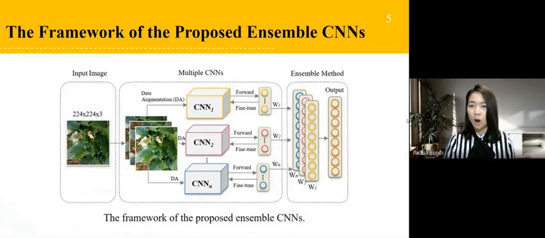The framework of the proposed ensemble convolutional neural networks. The effect of multiple CNN models in the ensemble learning framework is regularly better than a single CNN model because ensemble learning can well integrate the advantages of multiple CNN models. We introduced the ensemble convolutional neural network framework to address the plant leaf recognition problem, as shown in this figure.